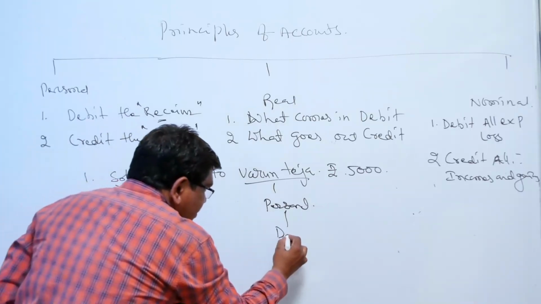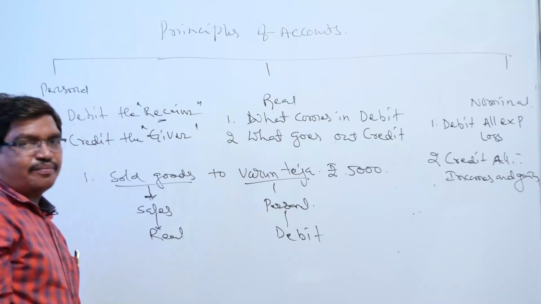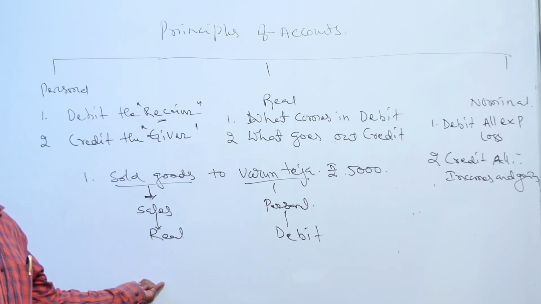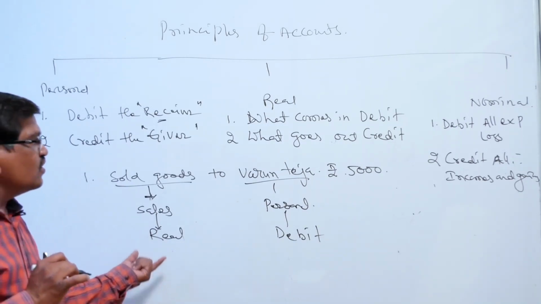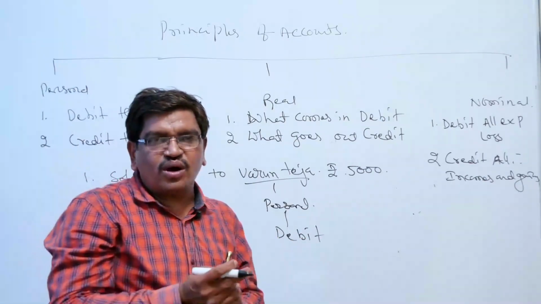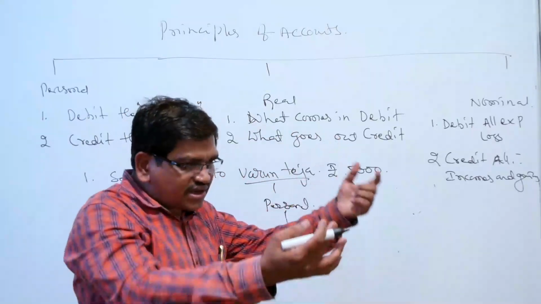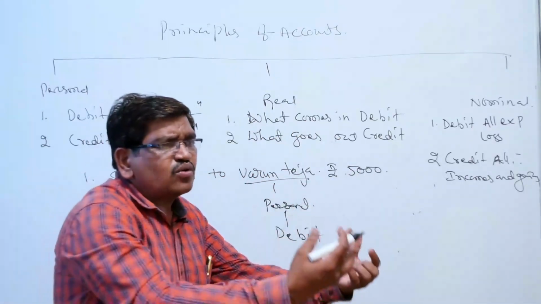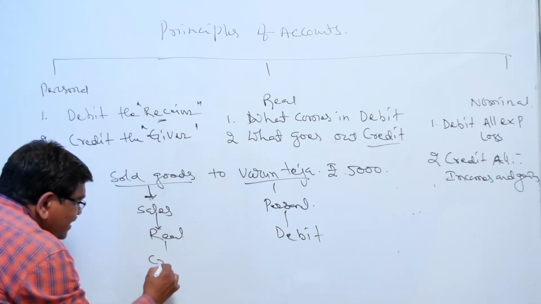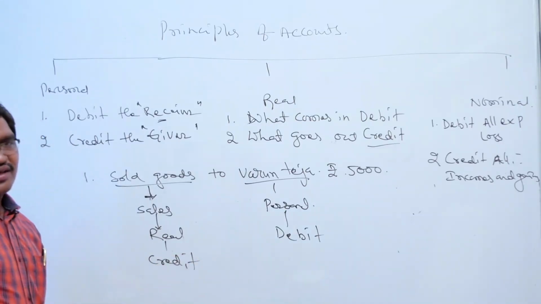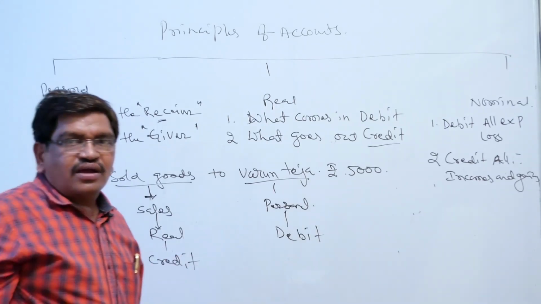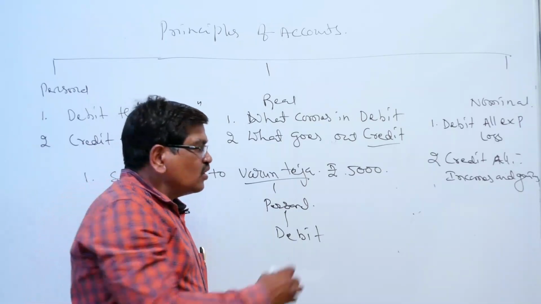That's why this is the debit concept, a debit item. Then automatically you can write that this one is credit. So without thinking also we can say credit. How is it credit? Sales are going outside. Sales are goods going outside of the firm. So automatically you think: what comes in is debit, what goes out is credit. So goods are going outside, that is why we write credit. One is debit, another one is credit. We found two aspects, so we record the entry as per the double entry system.